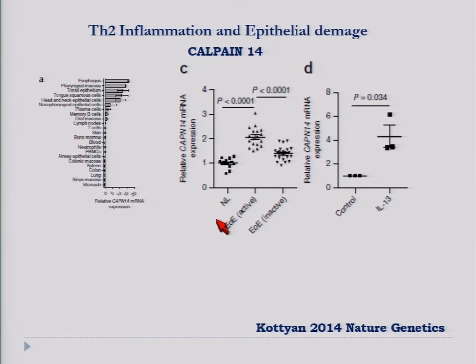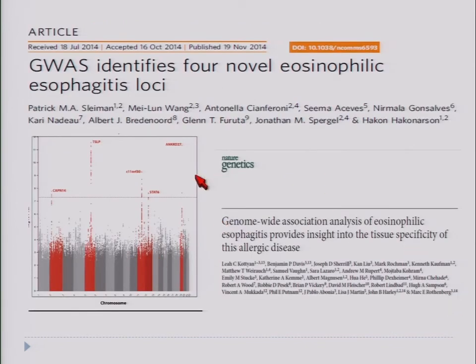This study came out right after another study that showed exactly the same result, led by the Cincinnati group. Those were two independent studies using independent patients and showed the same hit on calpain 14.